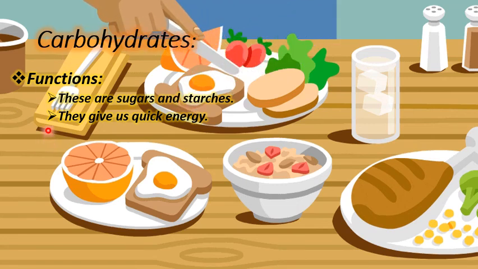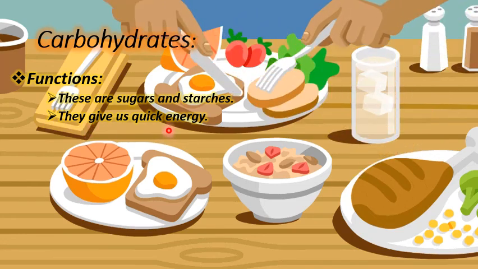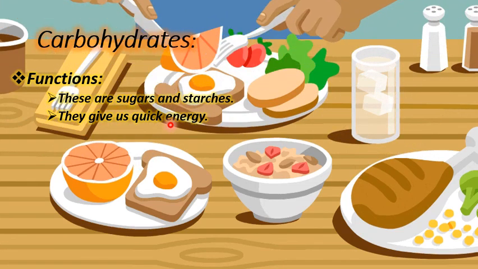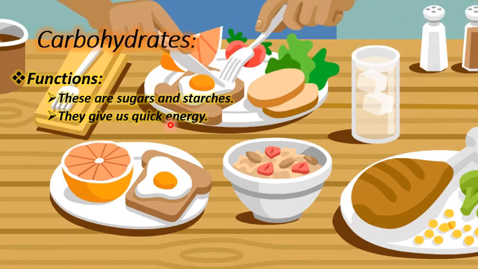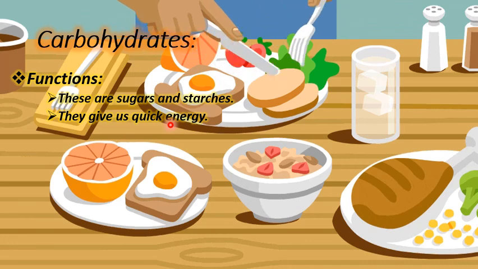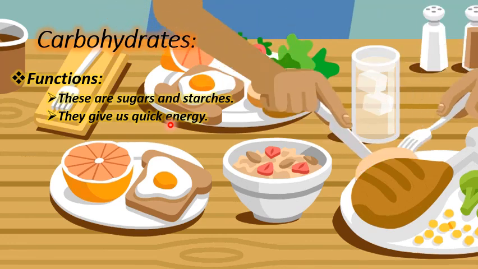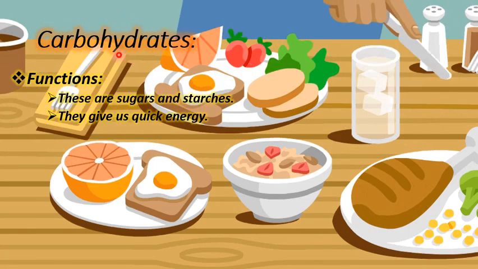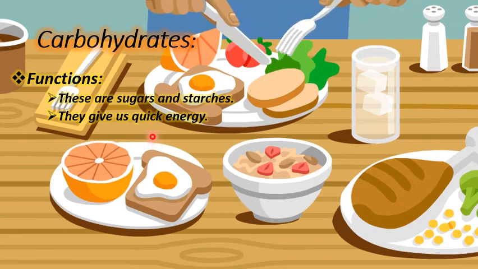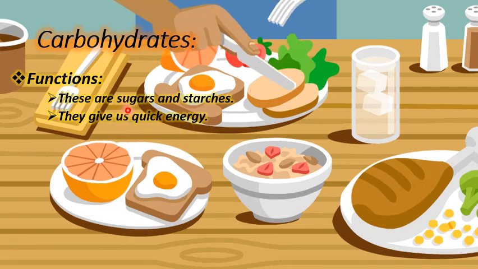What is their other function? They give us quick energy. This is a really important point: whenever we feel that our BP is low or sugar is down, what do we eat? We eat something sweet, because sugars and starches or any carbohydrate can give us quick energy. So if we need quick energy, we consume sweet things that have sugars in them.